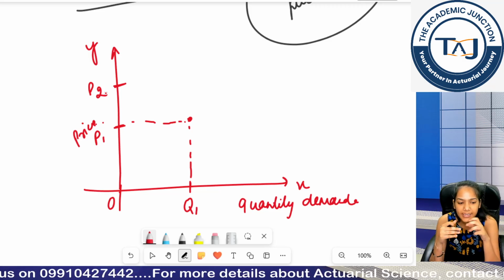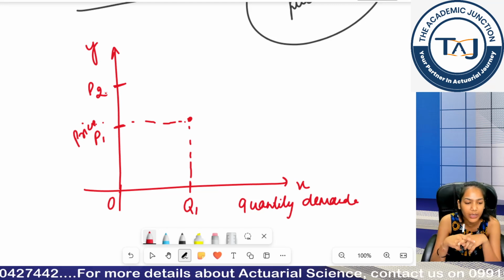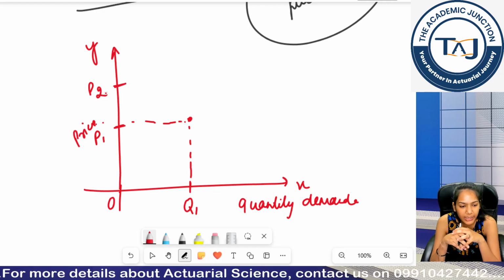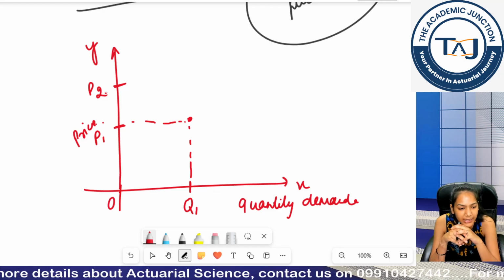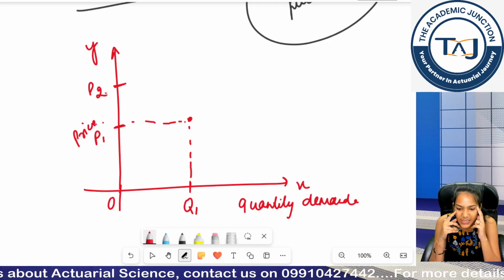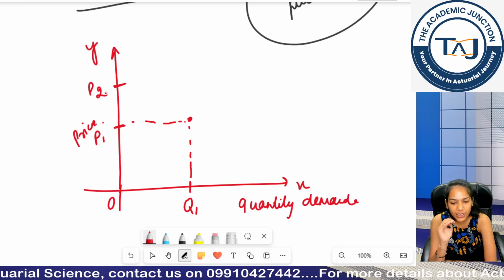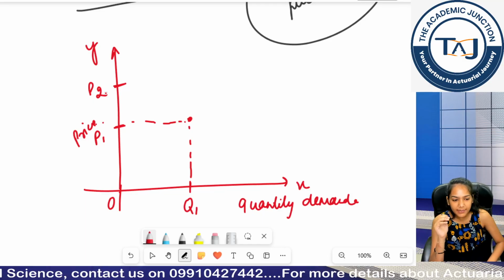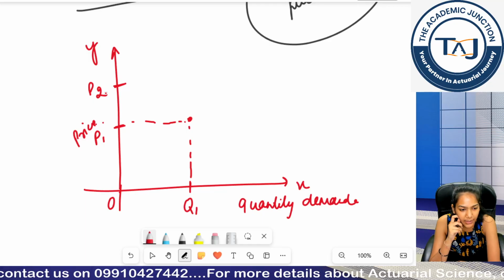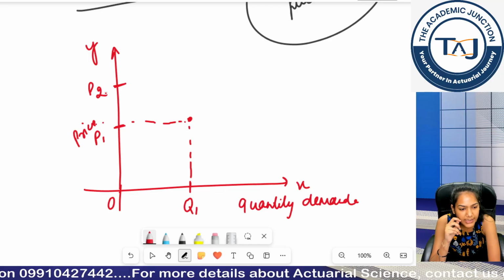If you are buying 2 quantities at that time, will you still buy 2 quantities, or 1 quantity, or 3 quantities? Tell me quickly in the chat box, will my quantity demanded increase or decrease? Just from basic experience. Demand is nothing new, it is just the general concept that we do in daily life. Come on Fatima, will my quantity increase or decrease?